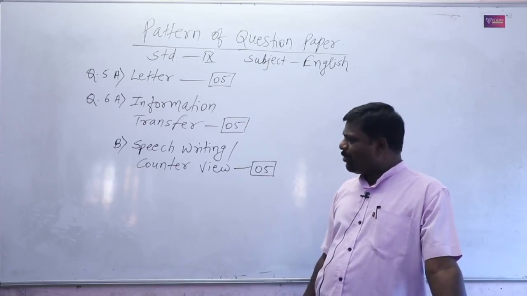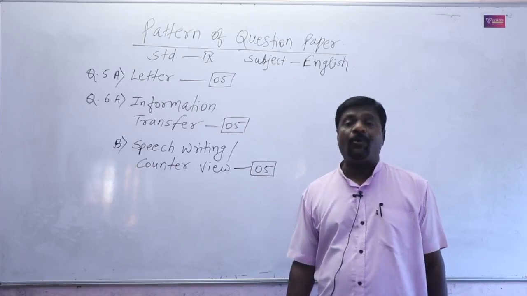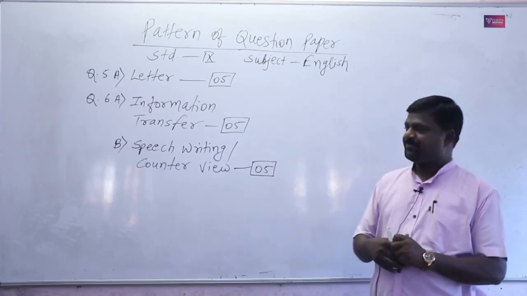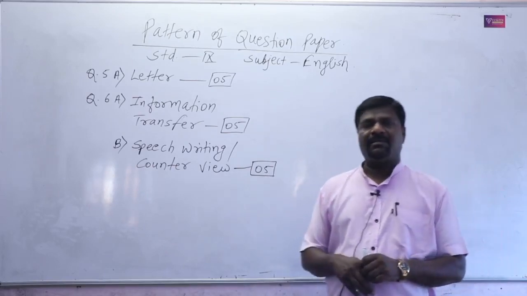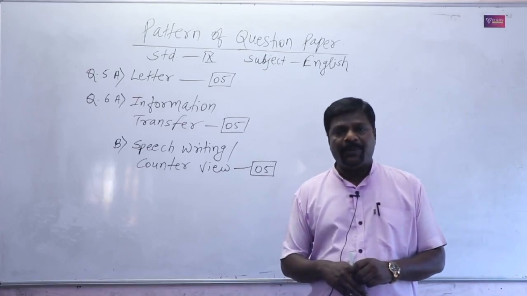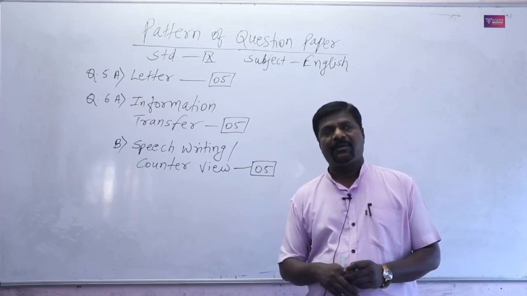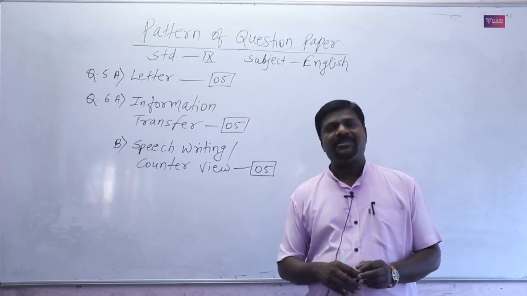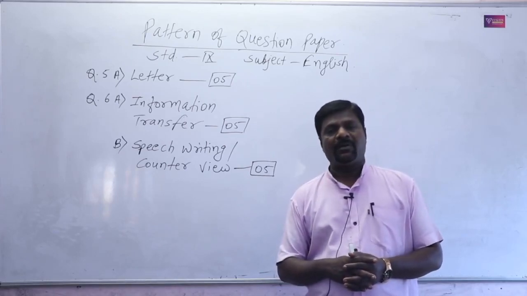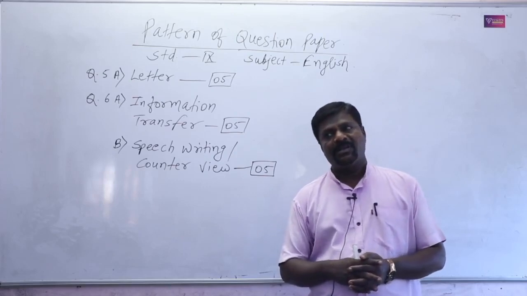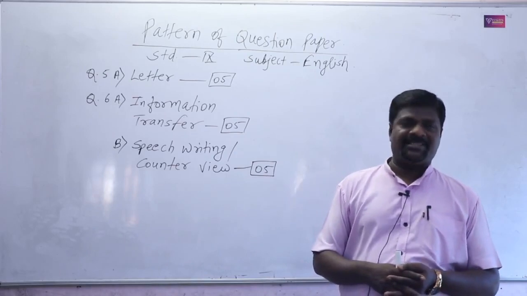And if you don't want to go for that, there is an option for another question, that is counter view. In counter view, they will give us a particular topic. For example, helmets are compulsory, or sometimes cell phones are not allowed in school campus, etc.